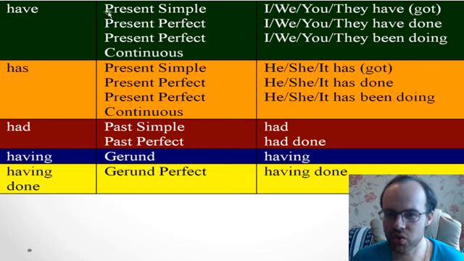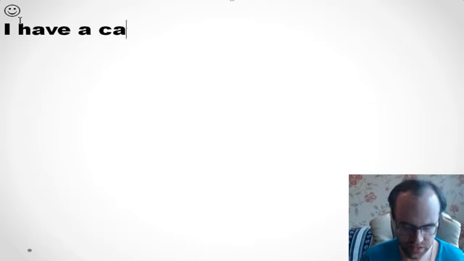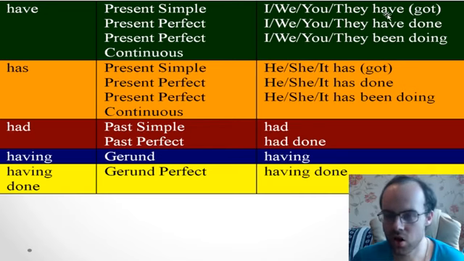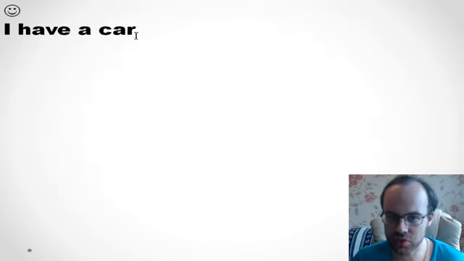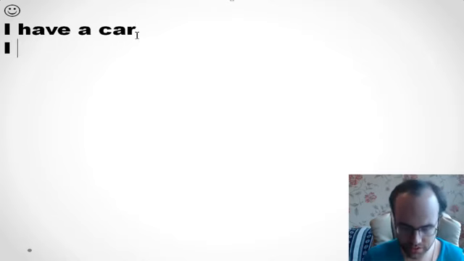So you know that we mostly use it in present simple. Yeah, you know that we use have with I, we, you, they. For example, you can say I have a car. So I'll type it for you. So I have a car. It's correct. Or you can also say I have got. I have got a car. It's also possible. What's the difference?